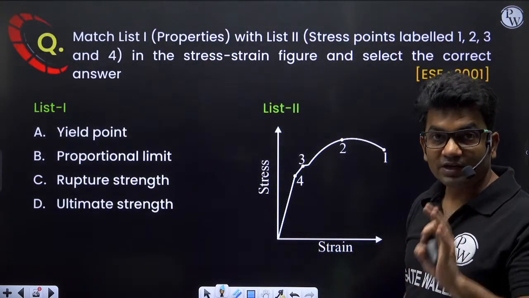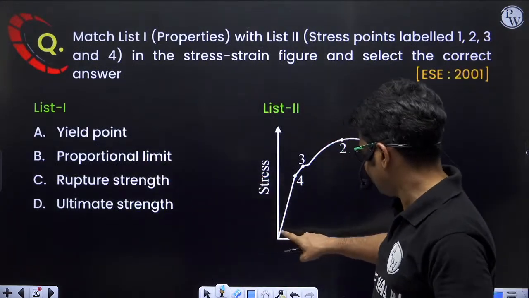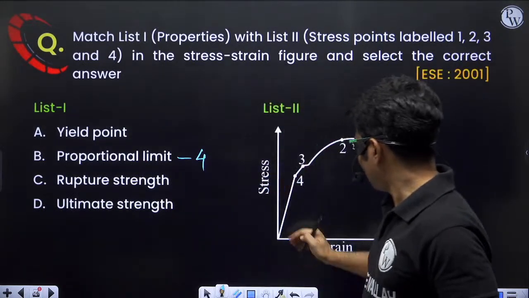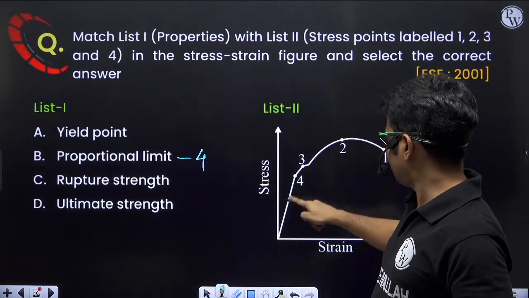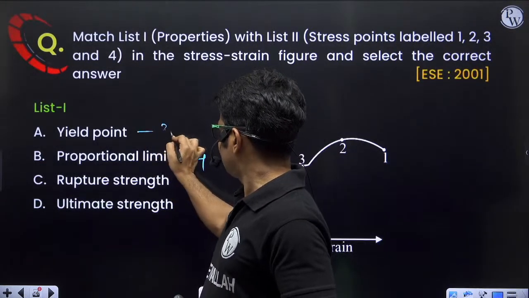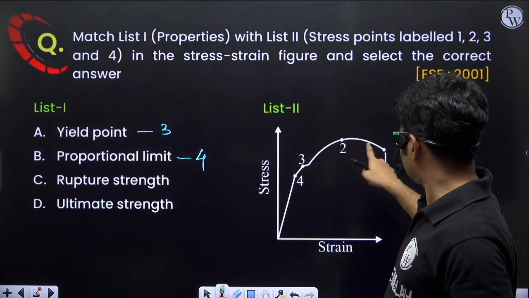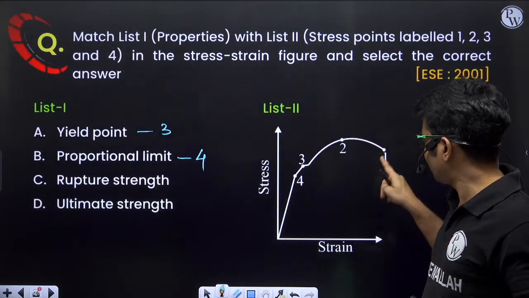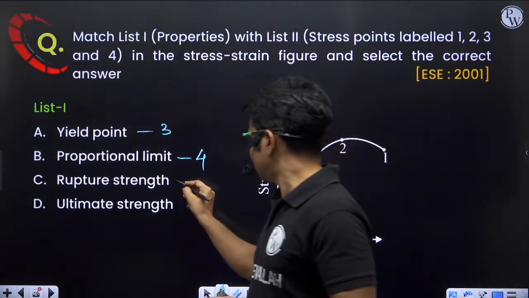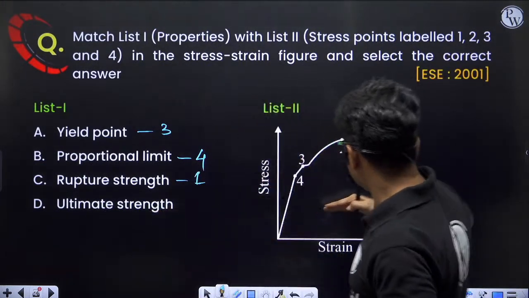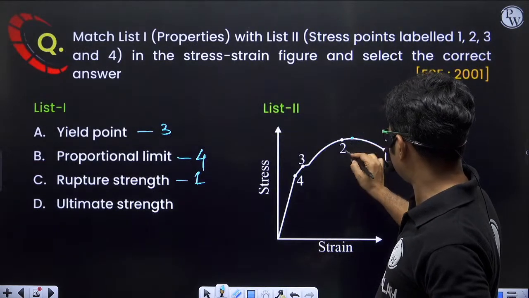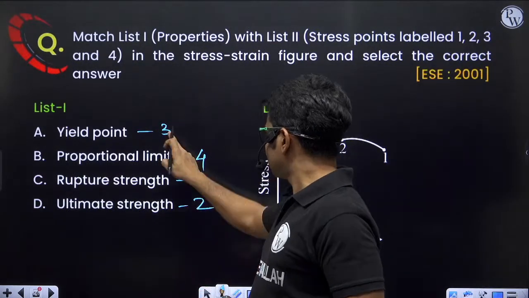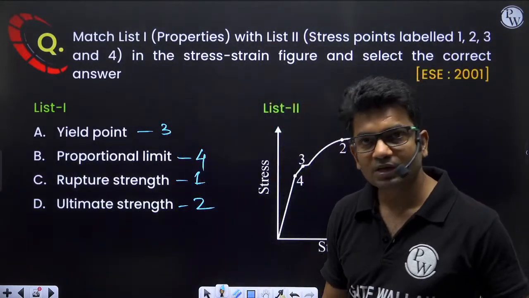At first we will find the proportional limit, which comes first. So proportional limit, this is 4. After proportional limit we will get yield point, so it will be 3. Rupture strength is at the point at which the material will rupture, break apart, so that will be 1. And ultimate strength, the highest strength, should be somewhere here, but anyways, ultimate strength is given by 2. So 3, 4, 1, 2 will be the correct answer.